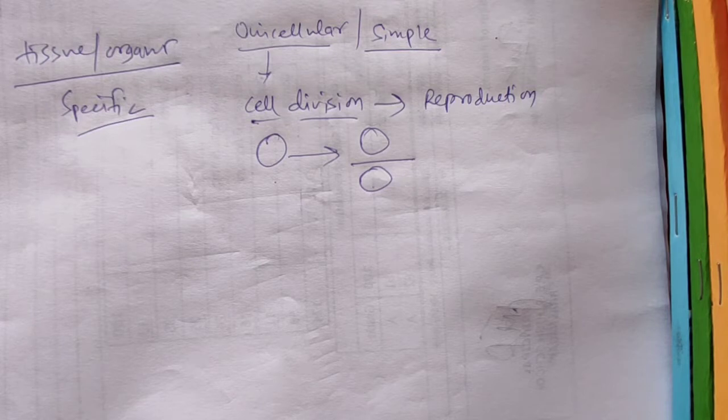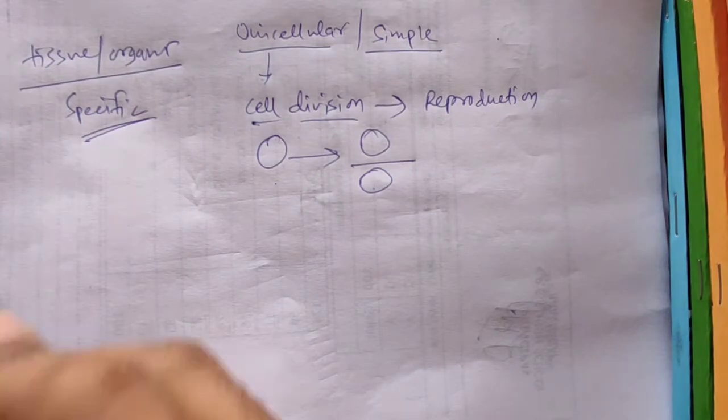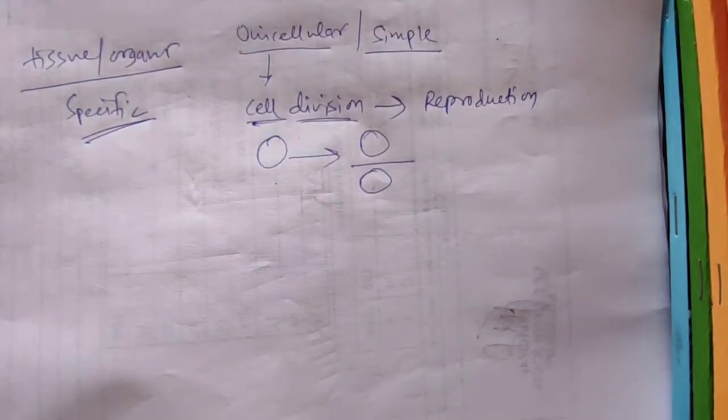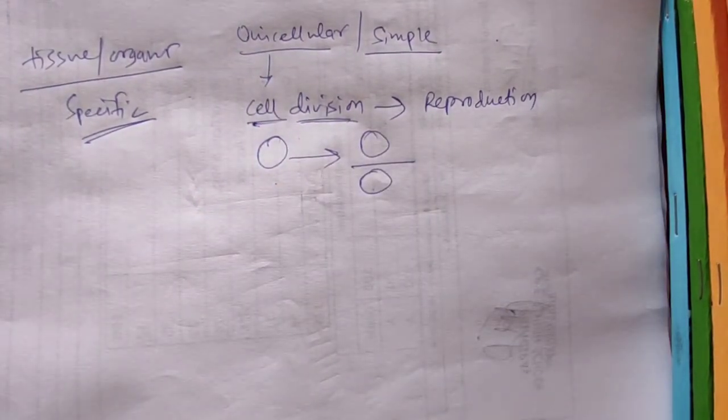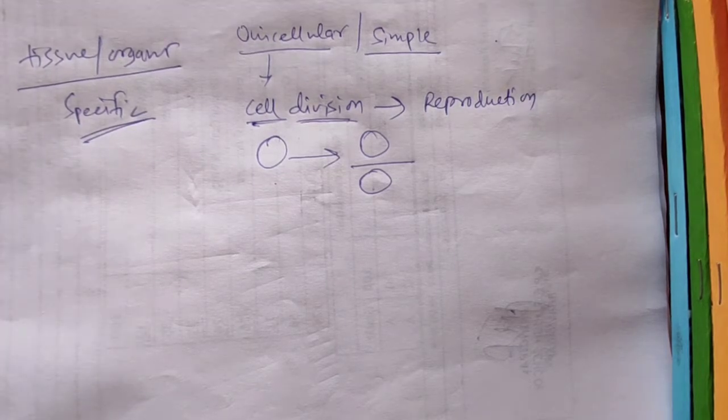That's why they are specialized in that part only, and they are present at a specific place only. So in our system, this cell division cannot work. If we want to reproduce, we simply cannot divide our cells and produce a new human being, because every cell in our body has different special functions.